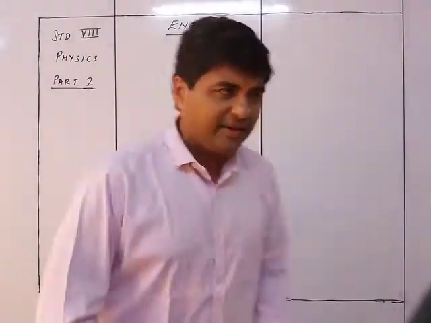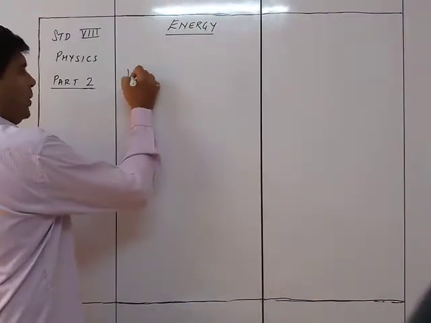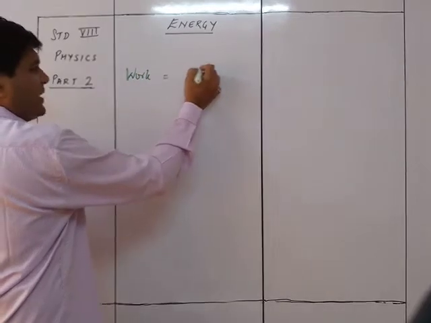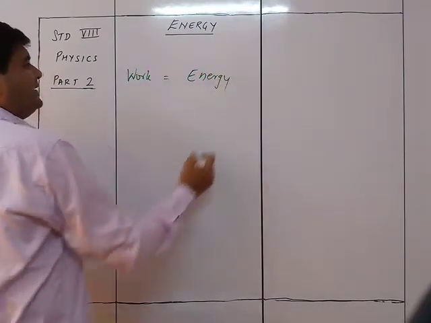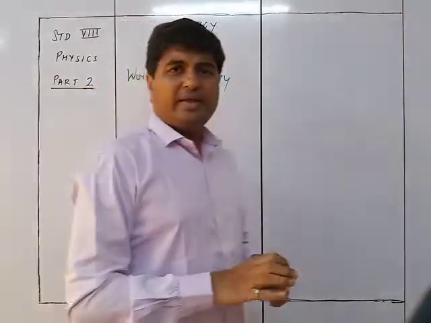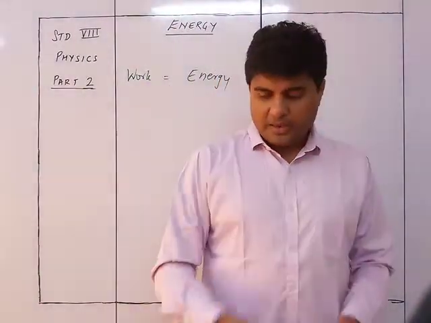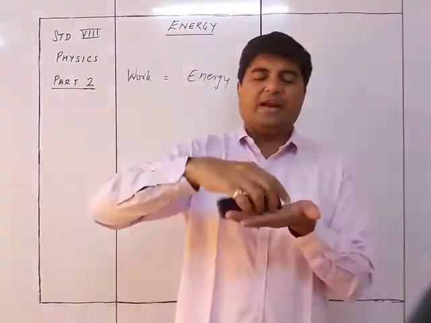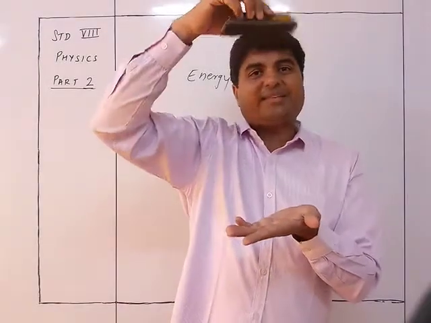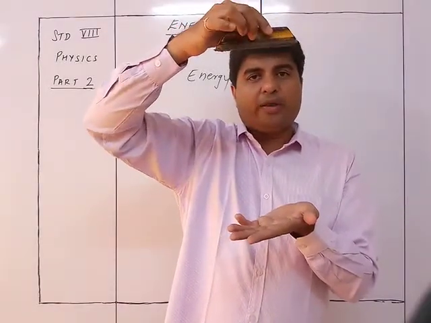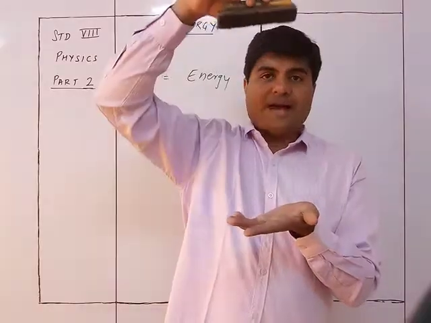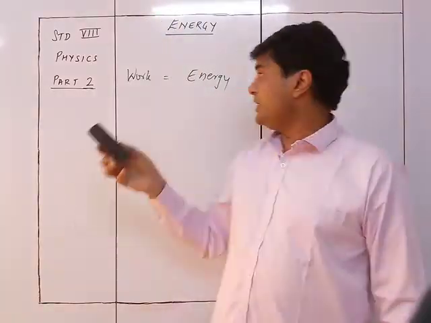Okay, so we can easily say that work is equal to energy. Because whatever is the work done by me on the body is equal to the energy possessed by the body. If I took it from here to here, I did some work against the gravity, and that is exactly the energy possessed by the body over here. So work done is equal to energy.